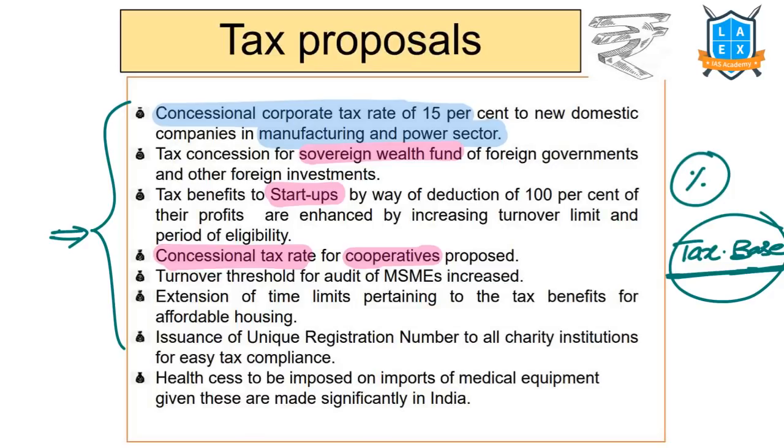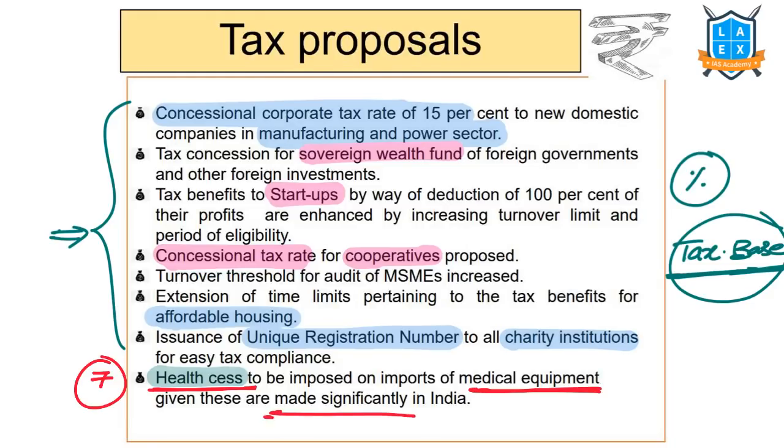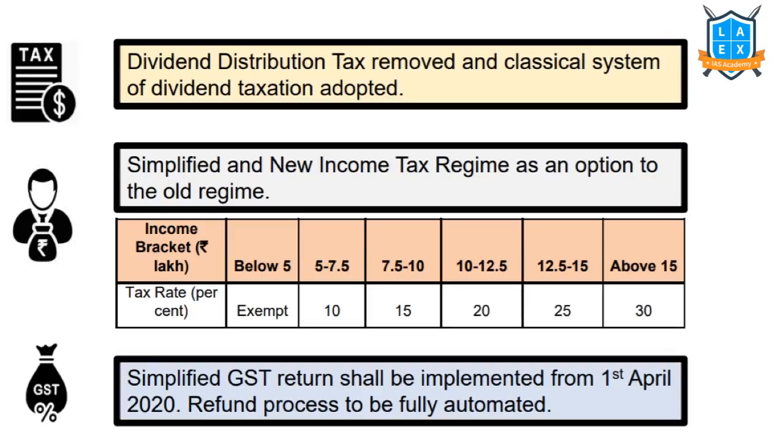These can be asked as part of prelims. Please go through them. There is this issuance of unique registration number for all charity institutions, extension of time limits for the tax benefits for affordable housing under Pradhan Mantri Awas Yojana, etc. Health cess, very important. We have 7 functional cess that's imposed from the central government, and this is the new one, 8th one. Health cess is imposed on the imports of medical equipment from various countries.